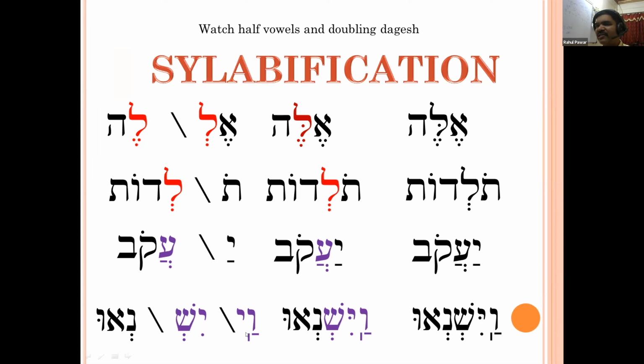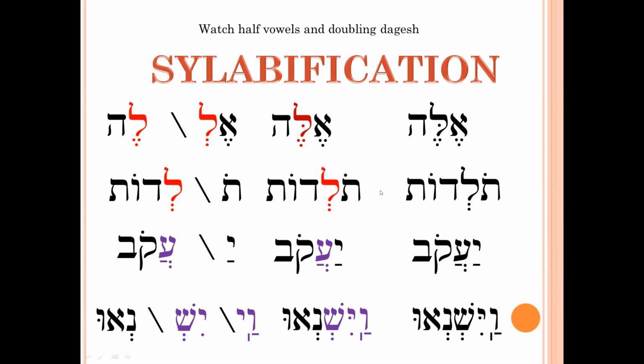And because of the accent also, that Shiva has disappeared. Only the consonant Yod has such a character that whenever this happens, the silent Shiva disappears. I'm talking about the Yod only.